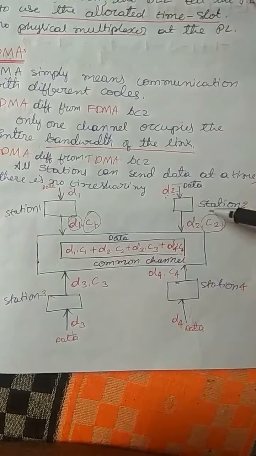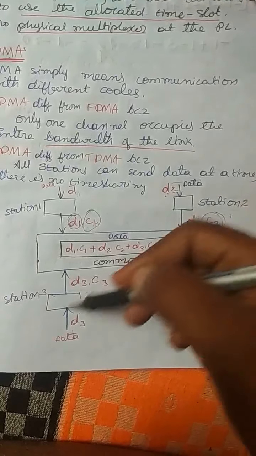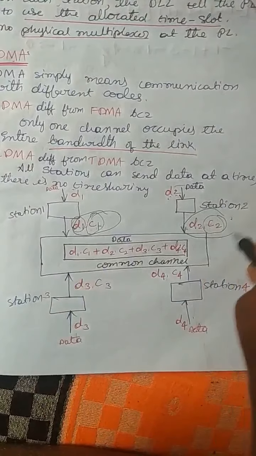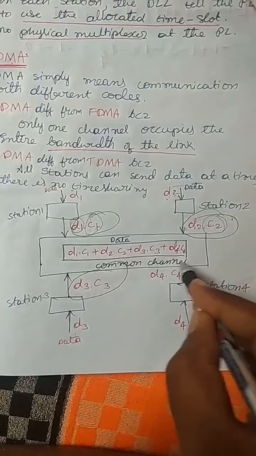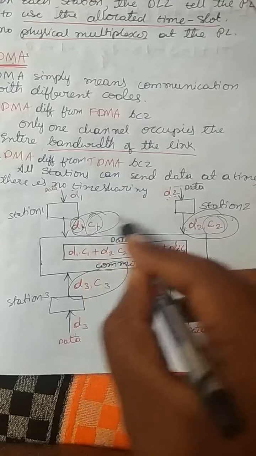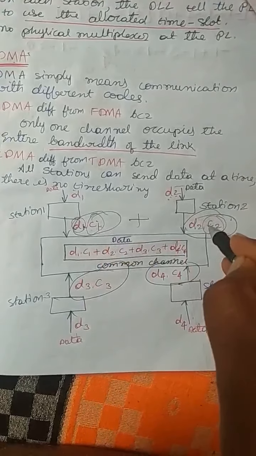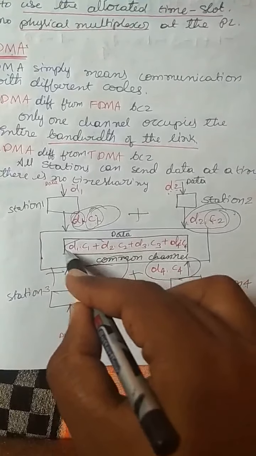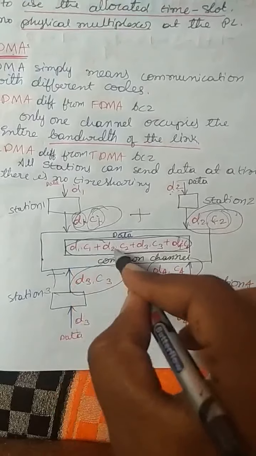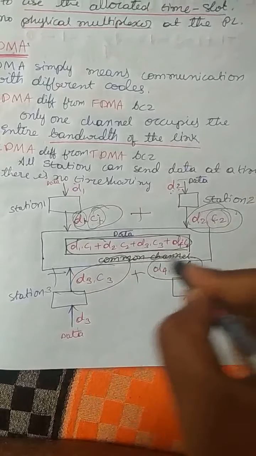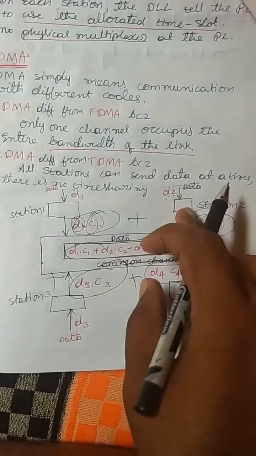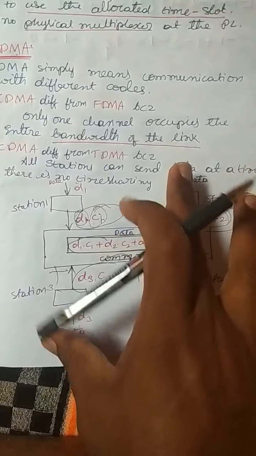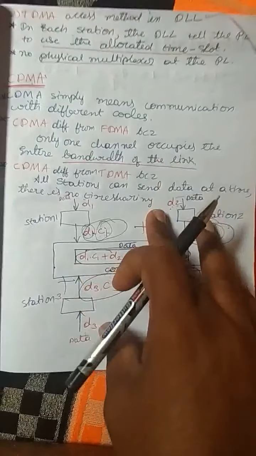We do the same way here. After getting this, we add them together, and that is the final data we are going to get. We pass it to the common channel. By taking an example, I am going to explain this CDMA.